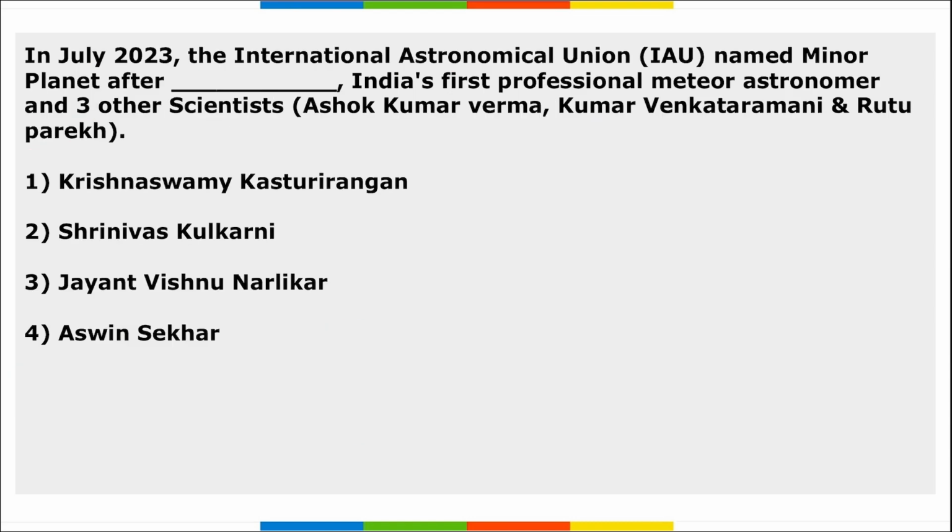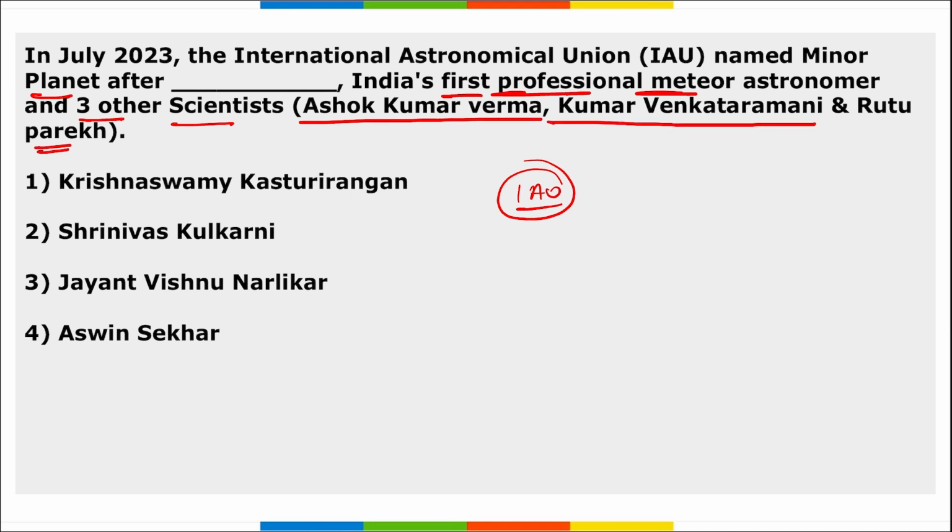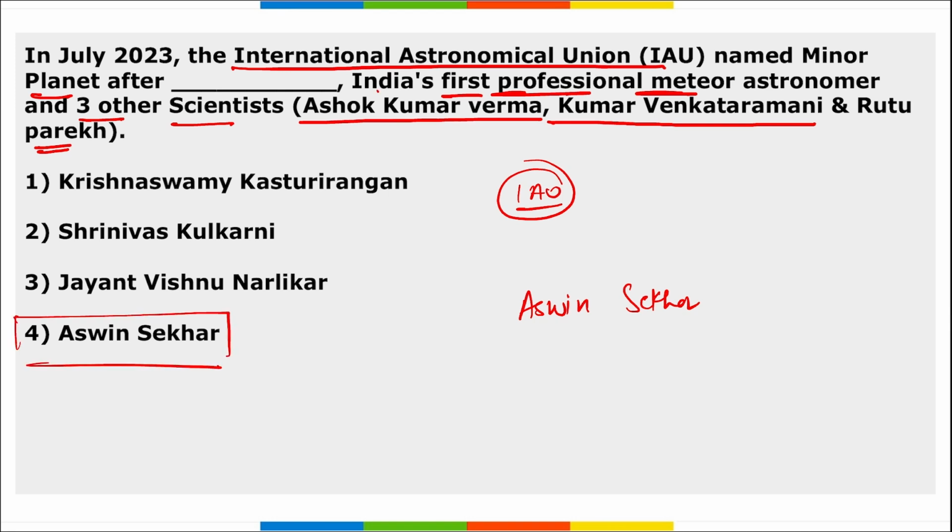Correct. Next, the International Astronomical Union named a minor planet after Ashwin Shekhar, India's first professional meteor astronomer, and 3 other scientists, that is Ashok Kumar Verma, Kumar Venkataramani, and Rutu Parekh. So remember, recently the IAU, the International Astronomical Union, named a minor planet after Ashwin Shekhar, right? And he is India's first professional meteor astronomer, along with 3 other scientists. They are Ashok Kumar Verma, Kumar Venkataramani, and Rutu Parekh. Correct?